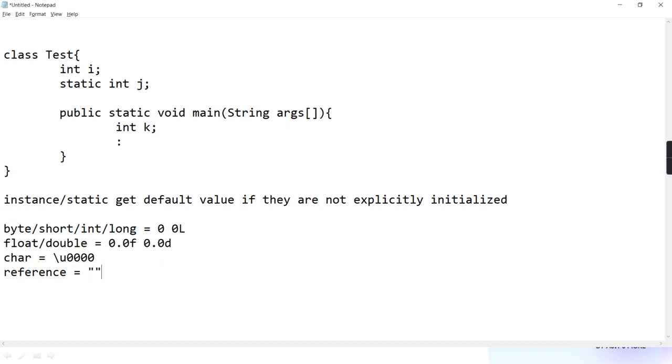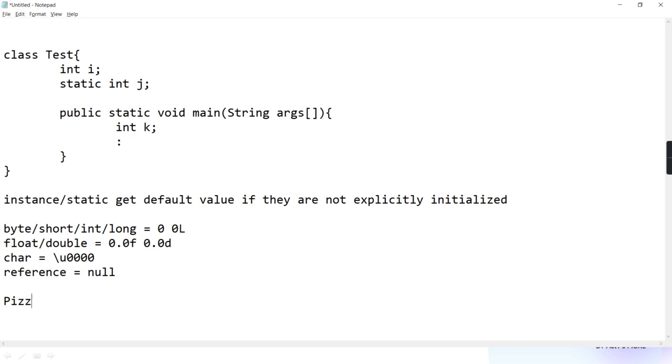If it is reference, it is null. To reference means you got no object, which is not yet instantiated.